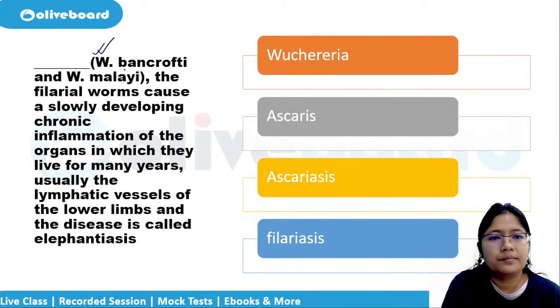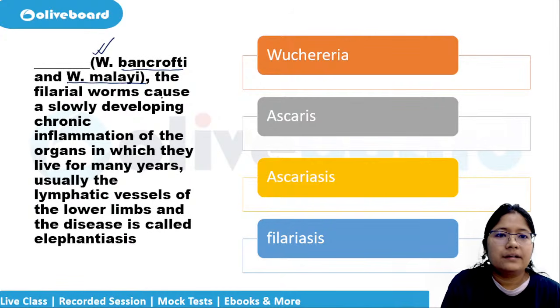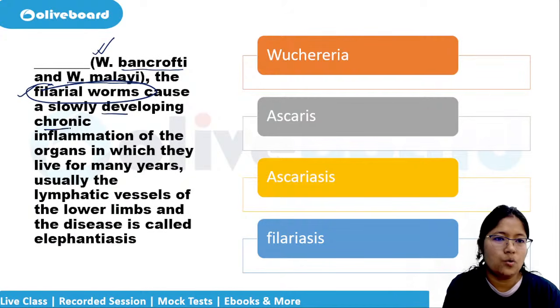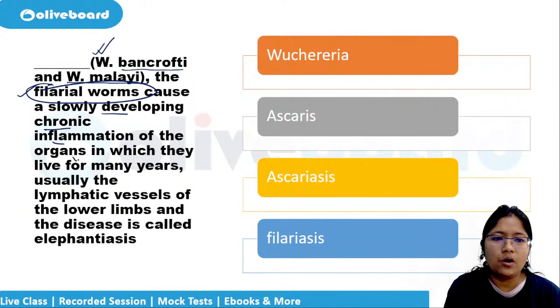Wuchereria bancrofti and Wuchereria malayi, the filarial worms, cause a slowly developing chronic inflammation of the organs in which they live for many years, usually the lymphatic vessels of the lower limbs, and the disease is called elephantiasis.